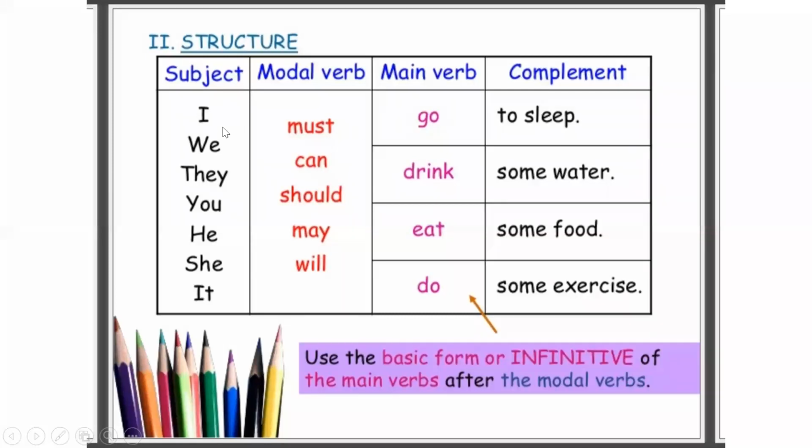For example, if you want to say, I go to sleep, it is a general declarative sentence where we have a subject, a verb, and the predicate. And here we are going to put a modal. So you will place the modal before the main verb, and the main verb here is go. So it will become, I must go to sleep. So the structure of a modal sentence will be subject plus modal plus main verb plus the object. This is the basic form of the structure of a sentence where a modal is used.